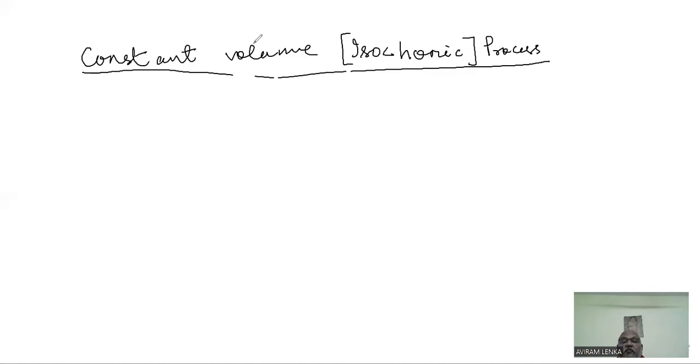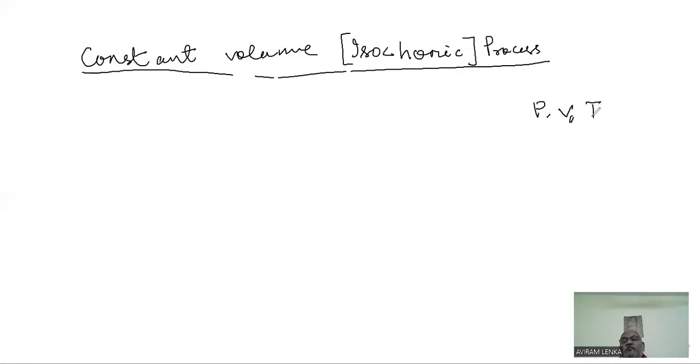Usually, whenever you take a process and study it, we consider our thermodynamic parameters, and those parameters we have already discussed: one is pressure, second is volume, and third is temperature.